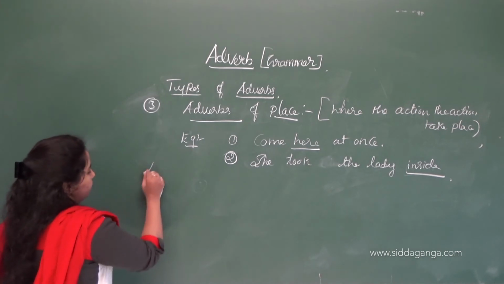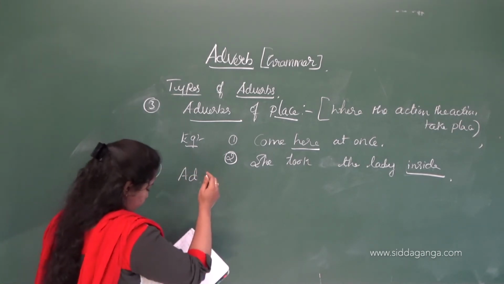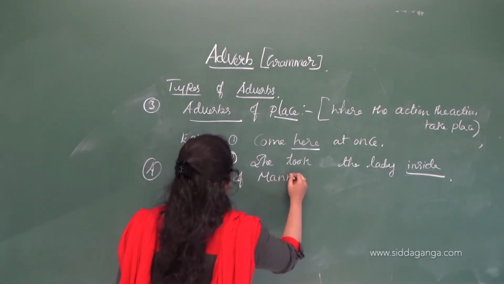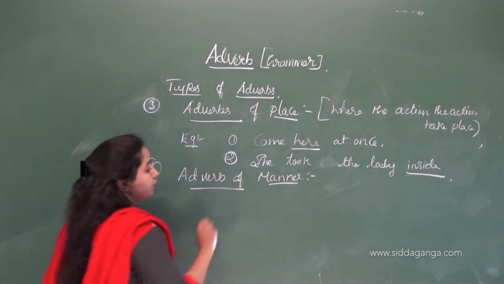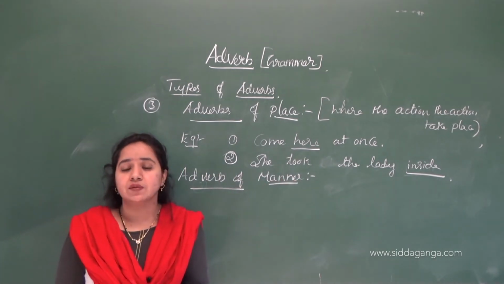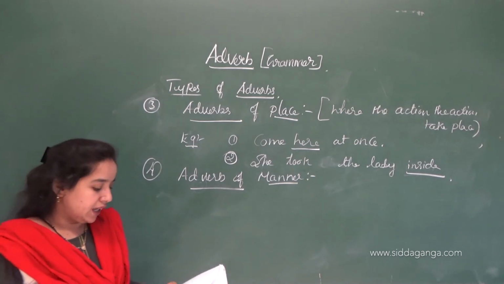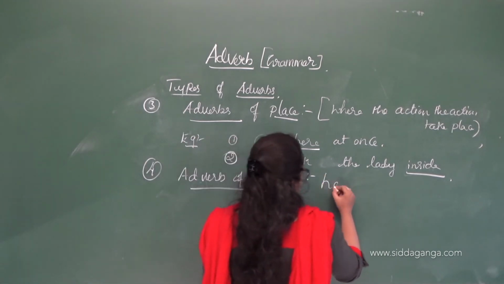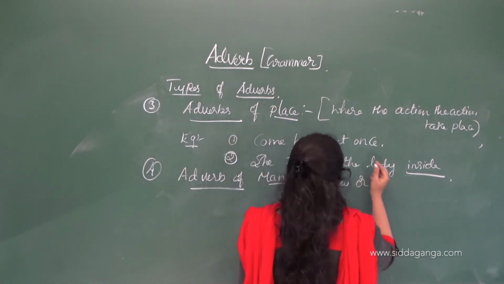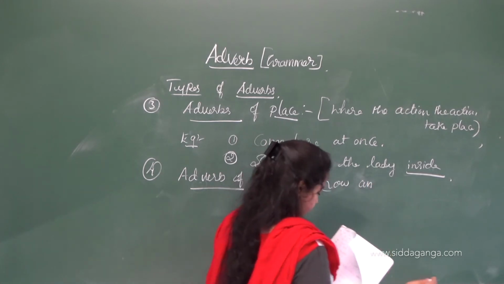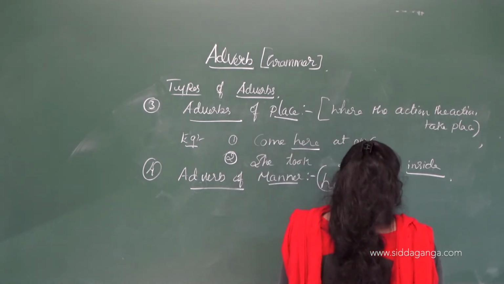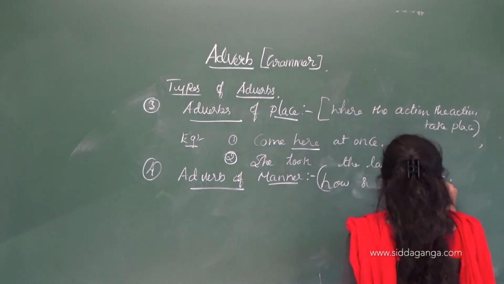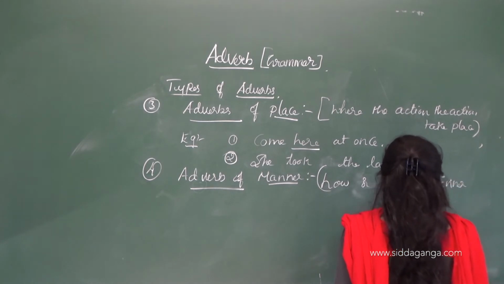Adverbs of manner. So manner. In which manner was it done? In which manner does the action take place? This tells how or in what manner the action takes place. The word says how, or in what manner the action occurred.